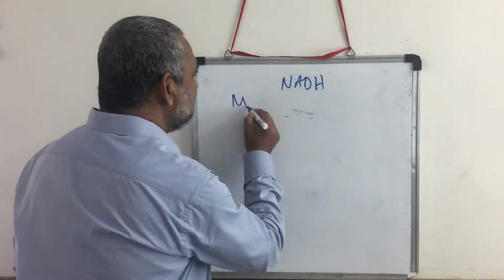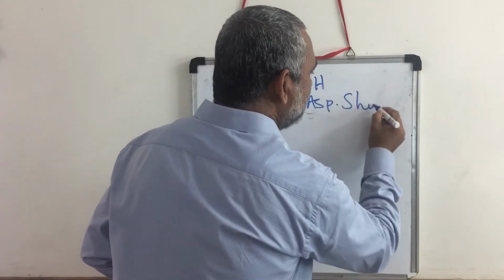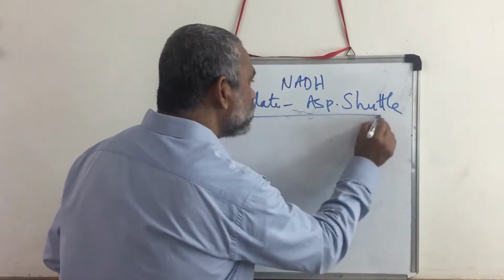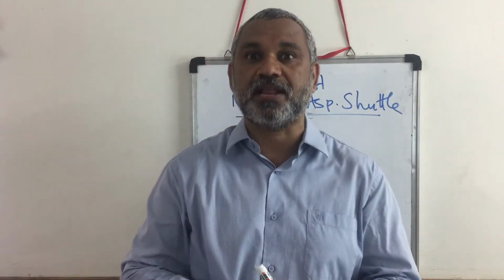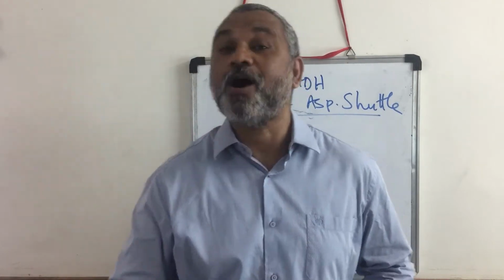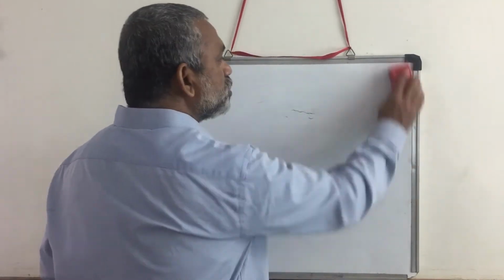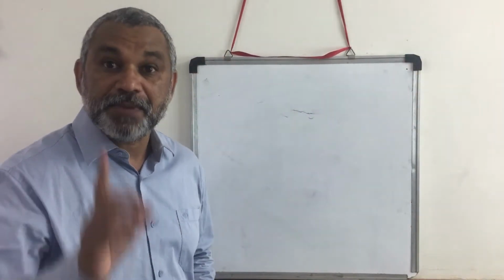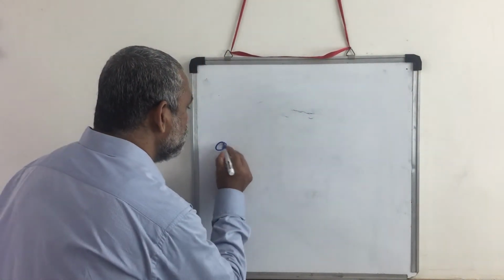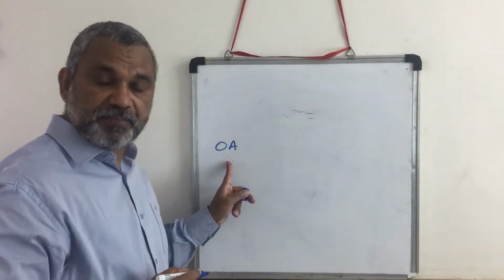This mechanism is known as the malate aspartate shuttle. Okay, it is called the malate aspartate shuttle. It is shuttling molecules. So let us see how it all begins. It begins with the oxaloacetic acid. So, in short form, not writing the structure at the moment, it begins from here.